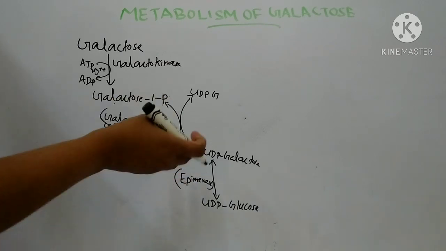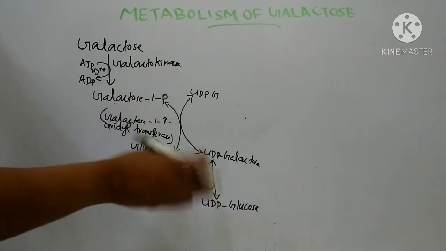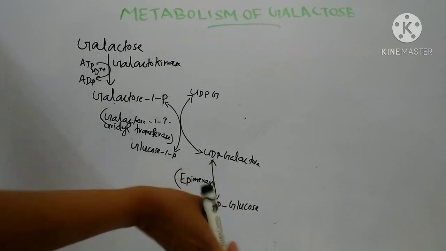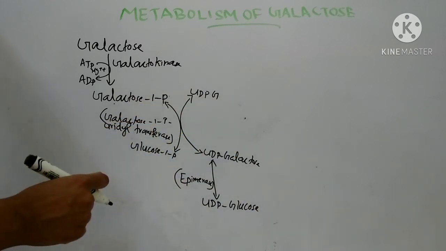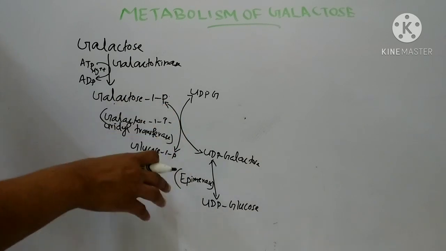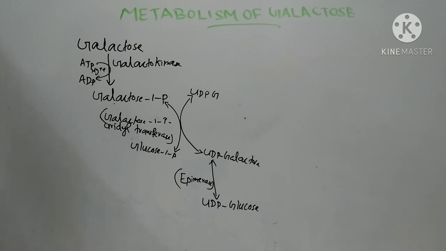Since the first reaction is irreversible, UDP galactose can be converted to UDP glucose, and UDP glucose can be converted to UDP galactose. So in this manner, glucose can be converted to galactose, so that preformed galactose is not essential in the diet.